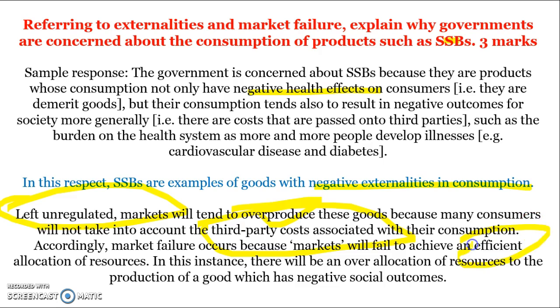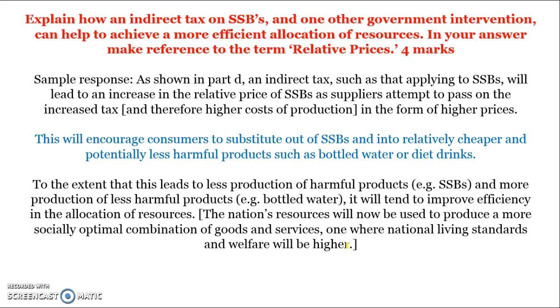Therefore, we fail to achieve an efficient allocation of resources because there's an over-allocation of resources to goods with social problems or social issues for society. Okay, how do we intervene? So, explain two types of intervention that can lead to a more efficient allocation of resources.